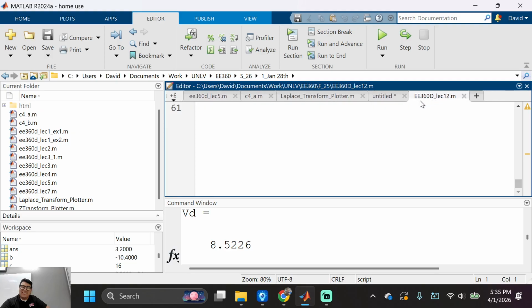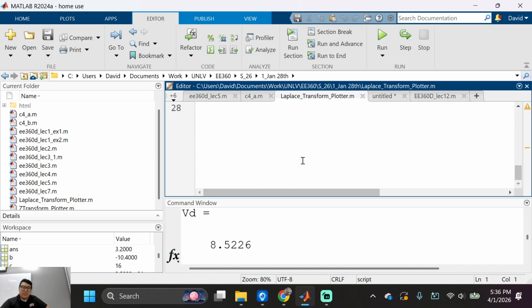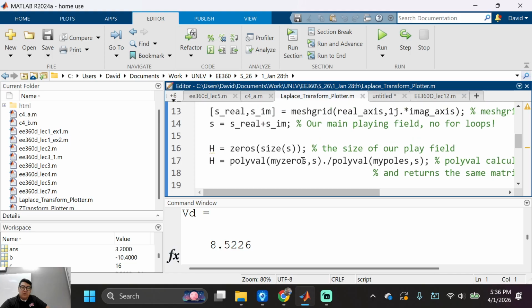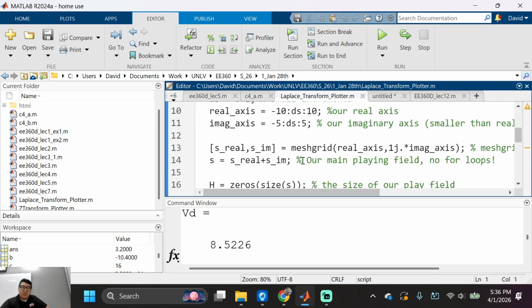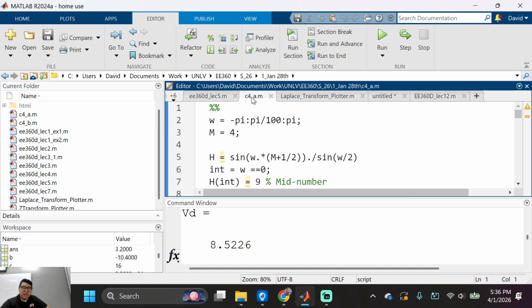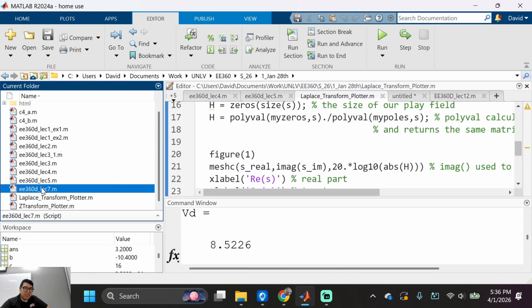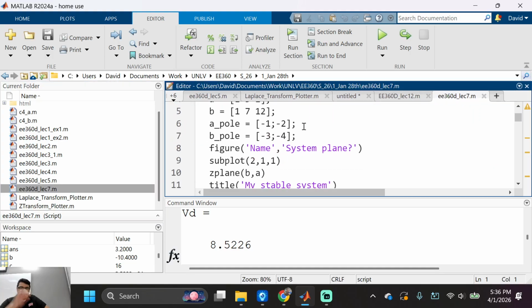Solutions. Get rid of them. Here's my Laplace transform plotter. What was I doing? Oh, this is my calculator. Where is C4A? No, it's the wrong one. What did I do? Lecture 7. There we go. Oh, yeah, and I gave you guys this. Do you guys like that I actually gave you guys material? PDFs, MATLAB code. Did I copy my MATLAB? I think, yes, I did. I uploaded it because everything I do is uploaded, so you guys have fun.